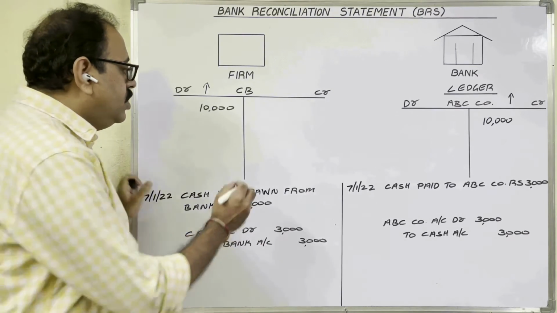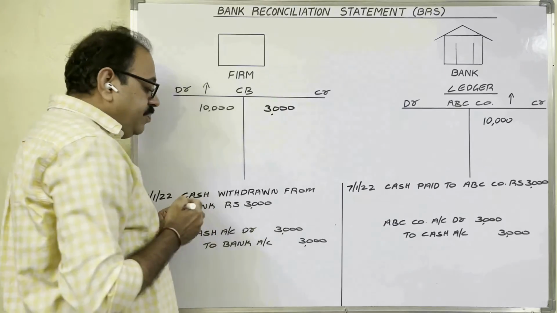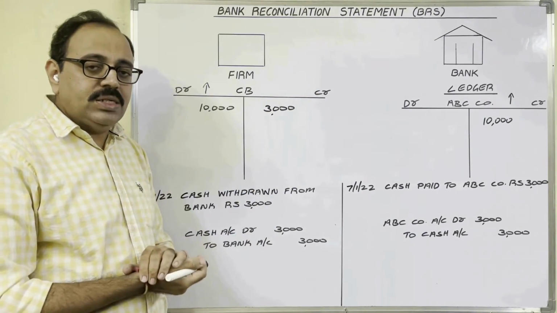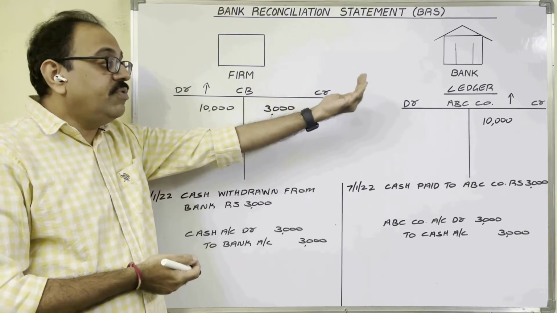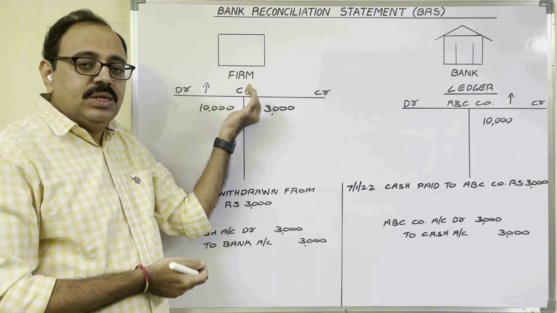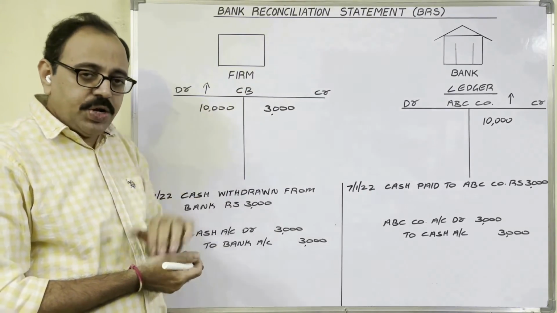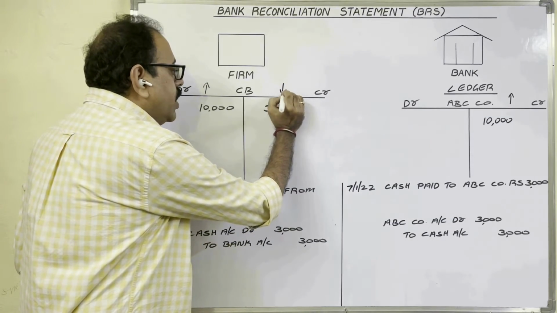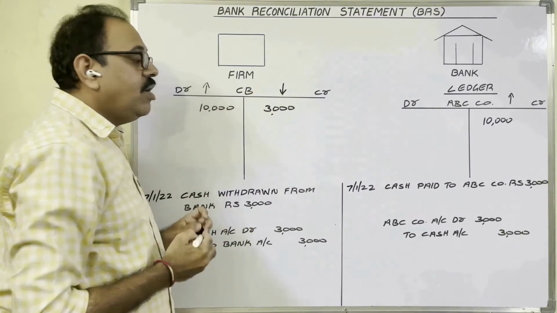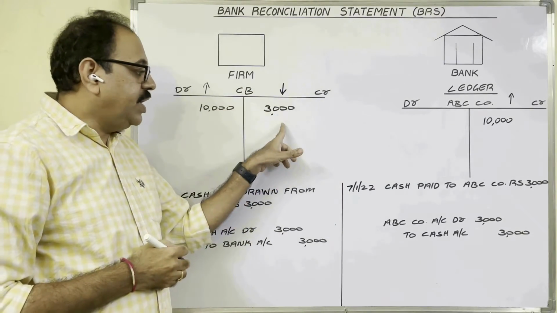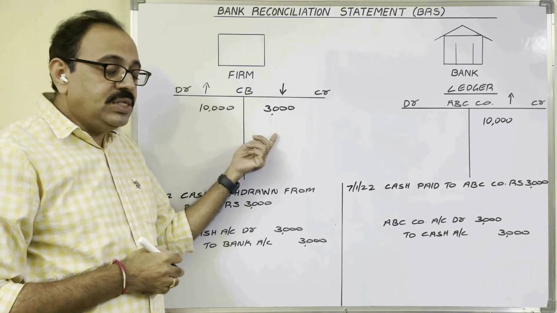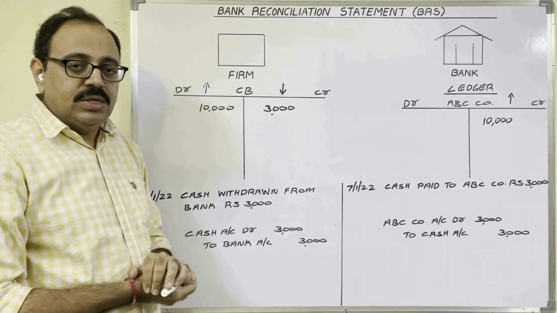The amount is 3,000 rupees. And because of this transaction, what is the effect on bank balance? From our account, we are withdrawing 3,000 rupees. Then the bank balance will get reduced. So if any amount is recorded on the credit side bank column of the cash book, because of this, bank balance decreases.